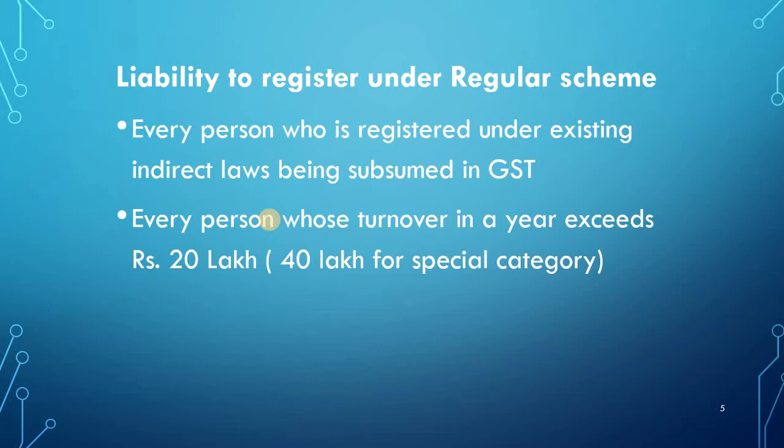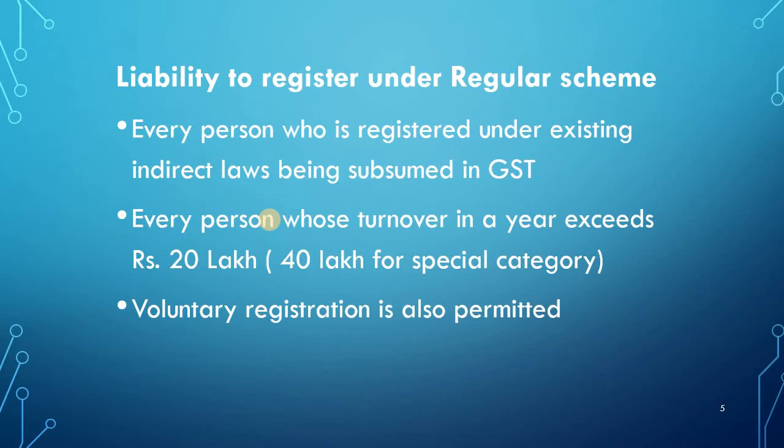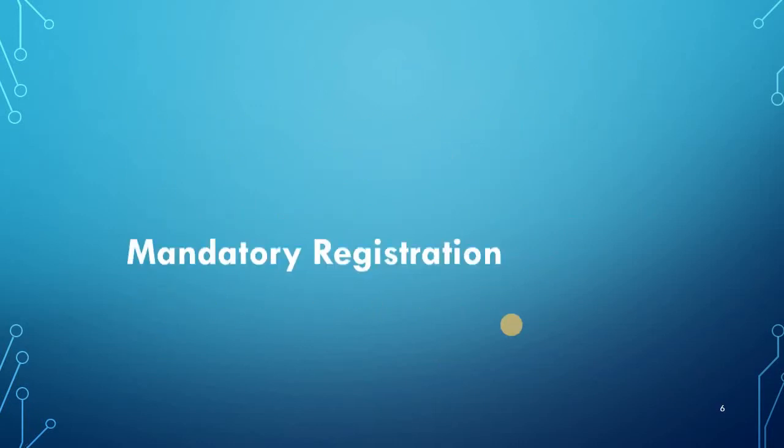Then the second one, every person whose turnover in a year exceeds rupees 20 lakhs. For goods the turnover is the sale, for services it is the total value of the services. If it exceeds rupees 20 lakhs, he has to compulsorily get registered under the regular scheme. And the limit is 40 lakhs for special category states, especially northeastern states. Then third, voluntary registration is also permitted. If any person has not fulfilled both these conditions but still wants to register, voluntary registration is permitted.